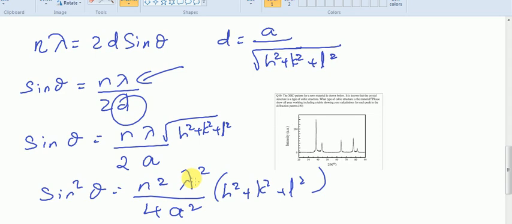The theta value we'll get from the X-ray diffraction pattern. For a given cubic lattice, it is possible to list all the combinations of HKL and arrange h square plus k square plus l square in increasing order, which will also be increasing with the angle theta. So from that, all unknown values we can calculate using these expressions.